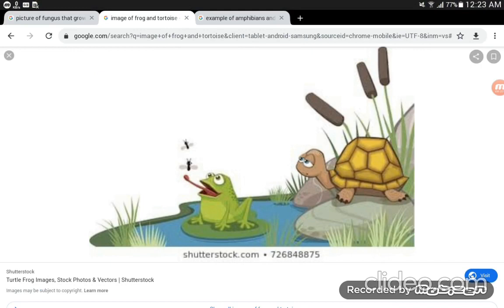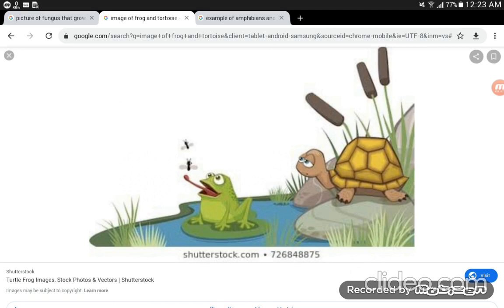Here is a frog and a tortoise. Question number one: Of what use are their legs to these animals? They have legs. Answer: their legs are used for walking and for swimming.